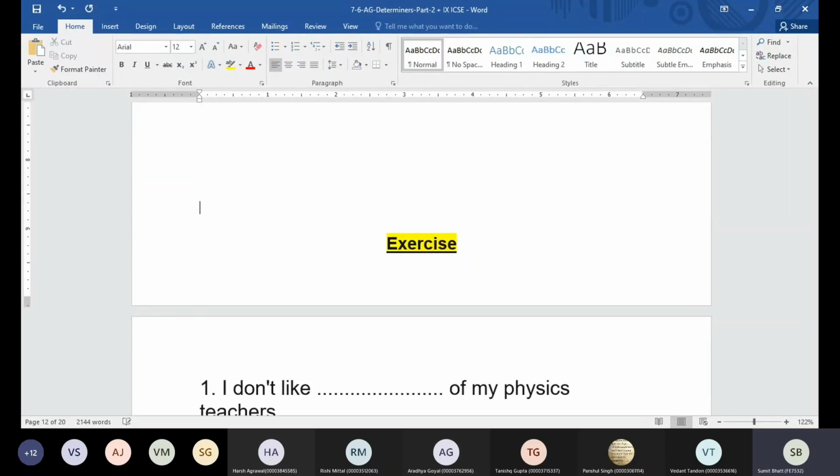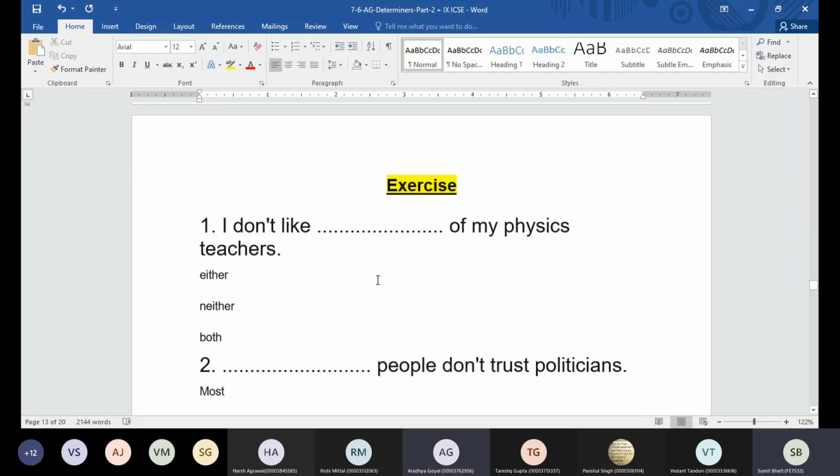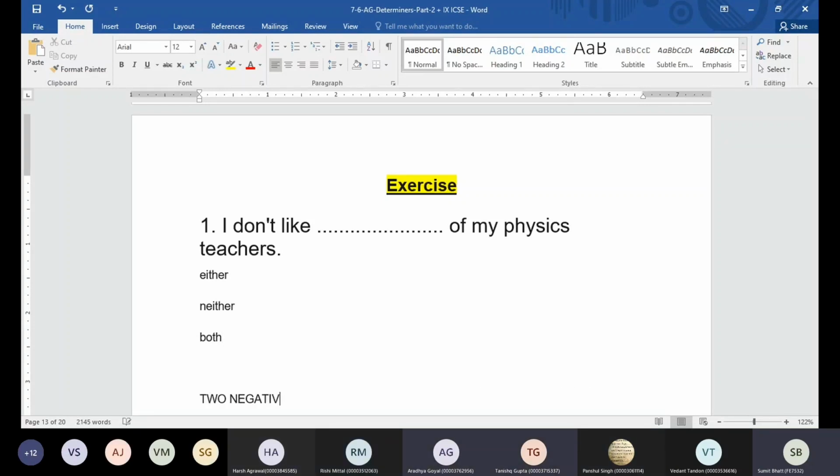Now let's do one more exercise based on these determiners. So we have: I don't like dash of my physics teachers. Either, neither, both. Neither. Either. Either. Okay. Two negatives on the same side of the clause.